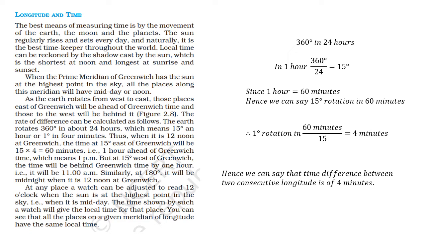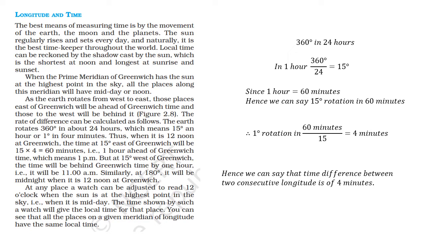That is, it will be 11 a.m. Similarly, at 180 degree, it will be midnight when it is 12 noon at Greenwich.